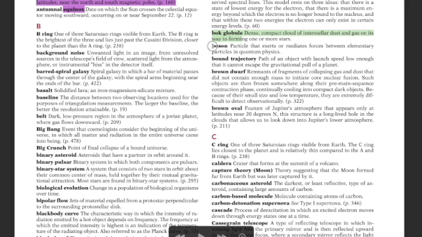Next is boson. Yes, boson, a particle that exists or mediates force between elementary particles in quantum physics. So bosons are responsible for forces, and the Higgs boson is responsible for mass on the particles.